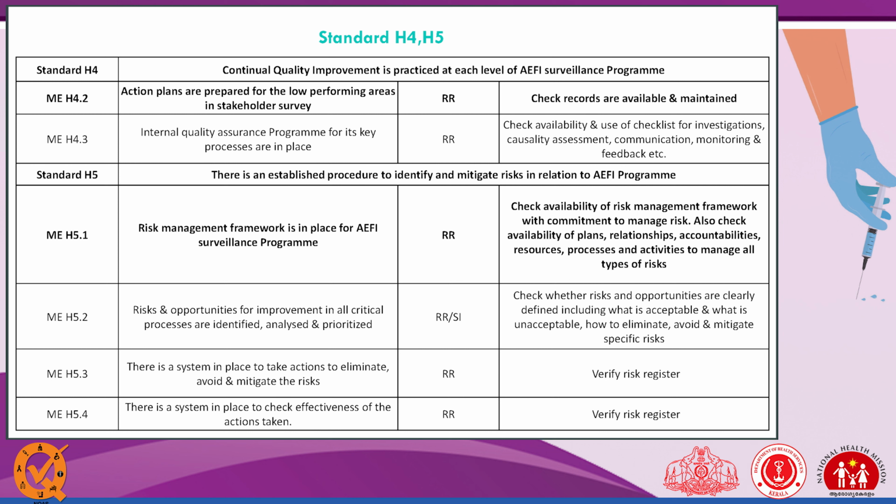And lastly, there is a system in place to check the effectiveness of the action taken. What is the effectiveness for this? So ANM capacity will improve and the chances of abscess will reduce. Many examples are there. So that's all about the risk register and framework. So this is the checklist for the immunization side.